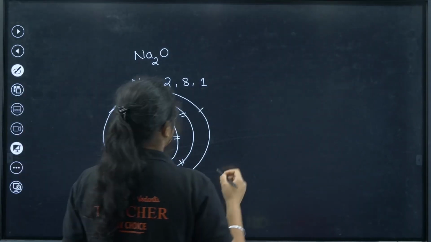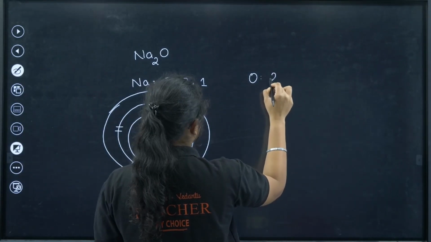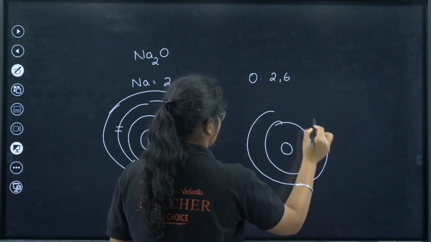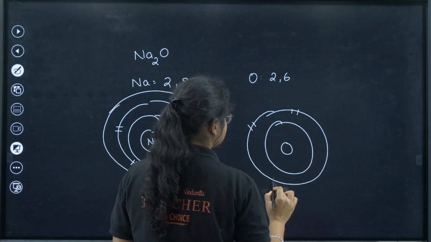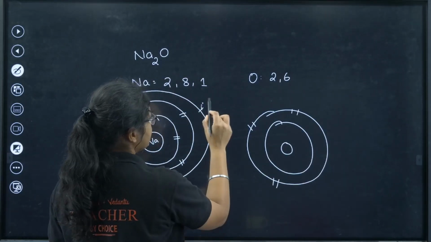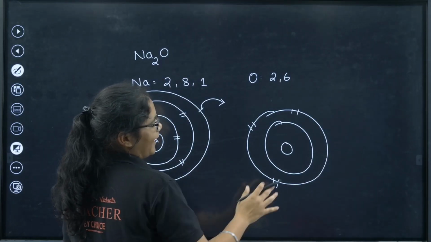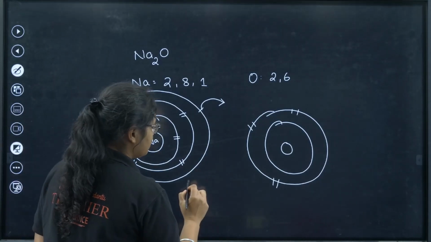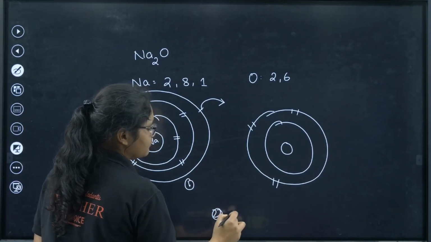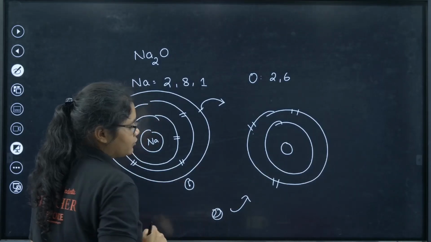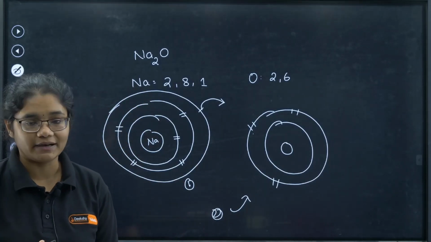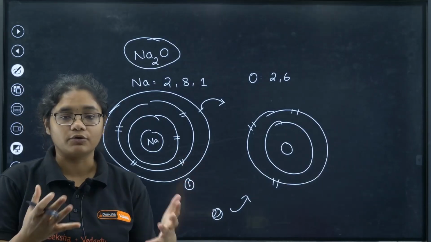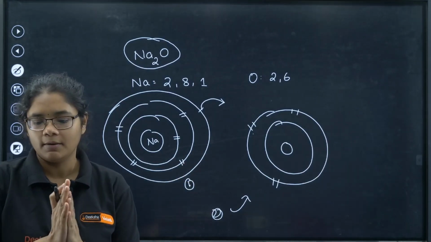And oxygen, what is there? Oxygen's electronic configuration is 2 and 6. So you have it like this on the outermost shell. Okay, now what will happen? This one will donate 1 electron, and this requires 2 electrons, right? So there will be 1 sodium and another sodium. Both the sodium atoms will donate 1 electron to this one to form the compound Na2O. So like this you have to draw and show the formation of the bond here.